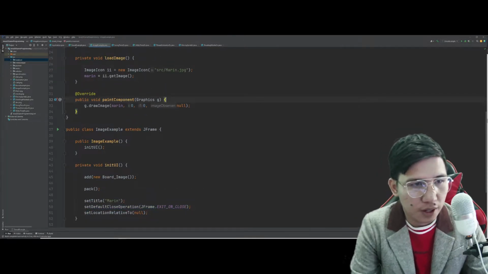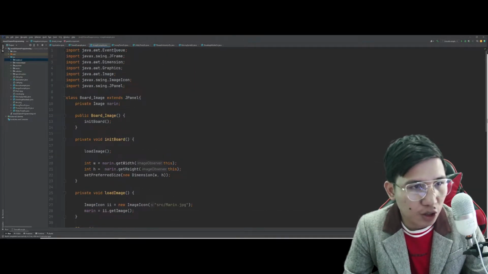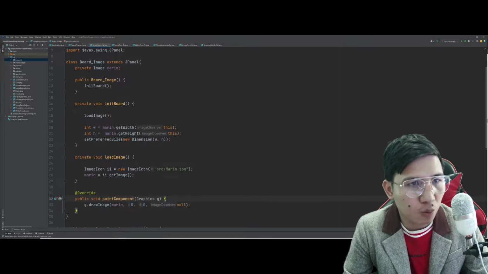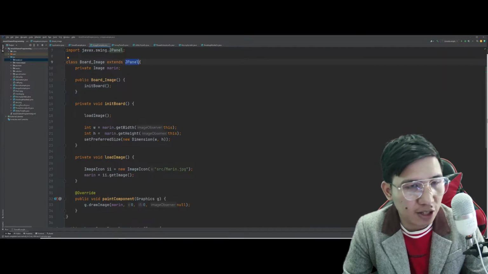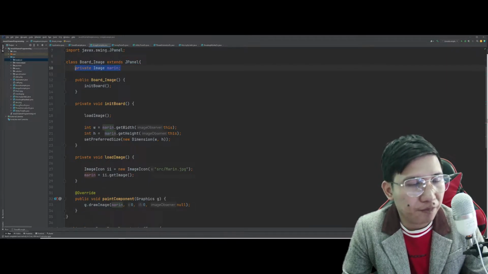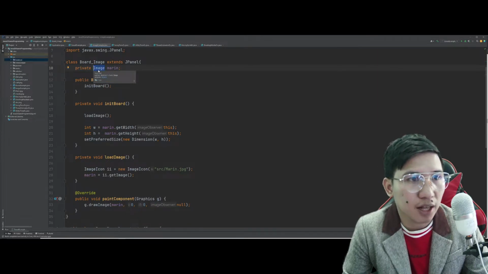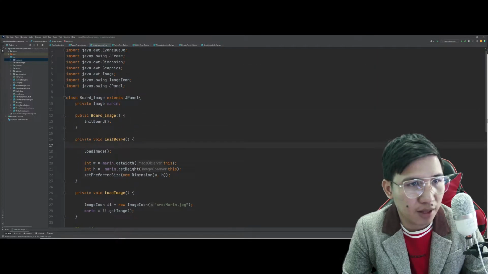Now, in the board image, we extended this one yan, via JPanel since nilagay natin siya sa loob ni JFrame. Diba? And I actually created here or declared here a variable in which I named that as Marine pero under the image class na ginamit natin dito.